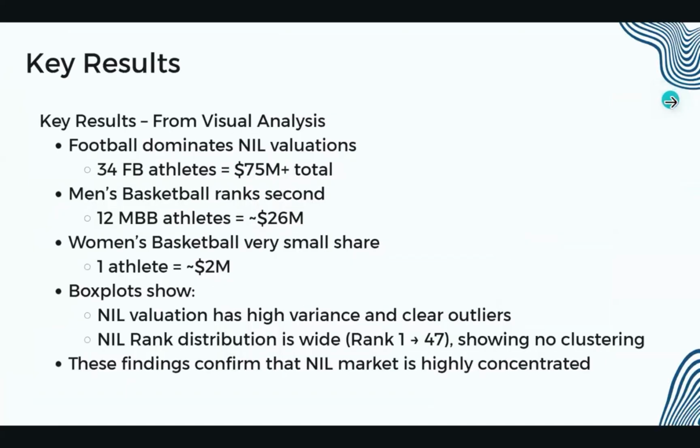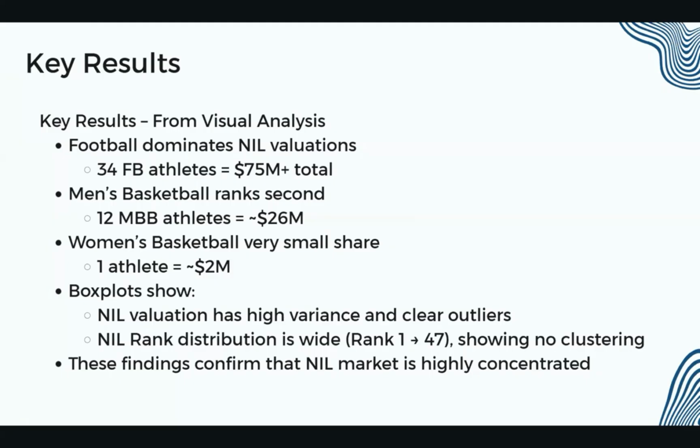Next page. Our visual analysis shows the NIL value is extremely concentrated. Football dominates the NIL landscape, generating over $75 million across 34 athletes.